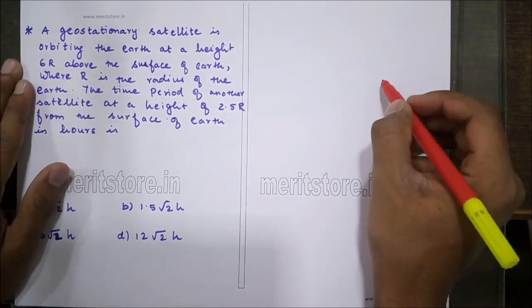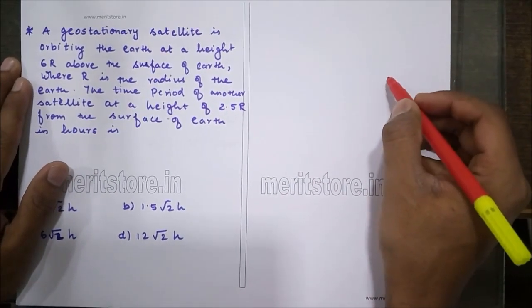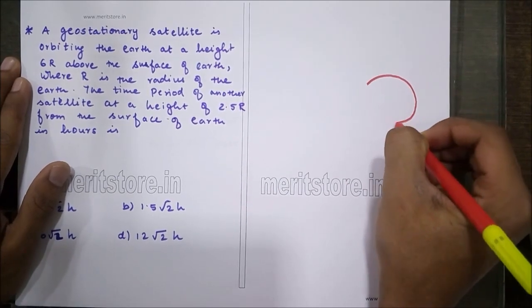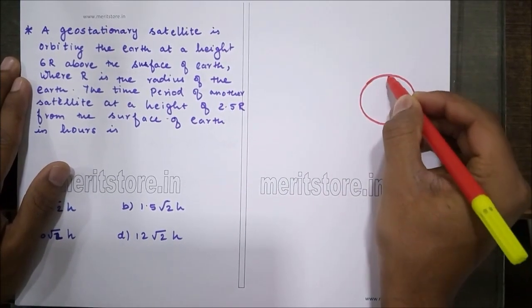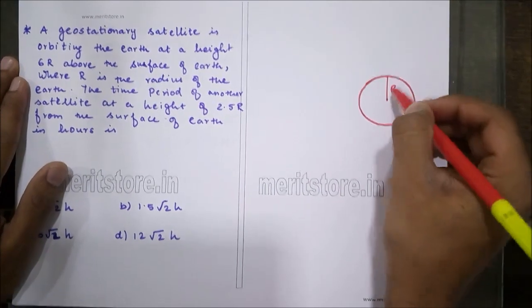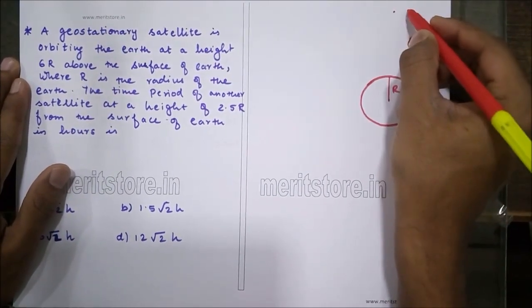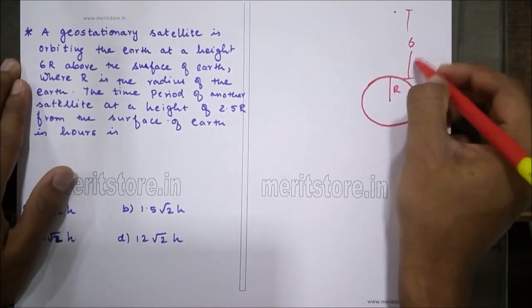Now let us look at this figure of Earth. This has a radius r, and there is a satellite at a height of 6r.